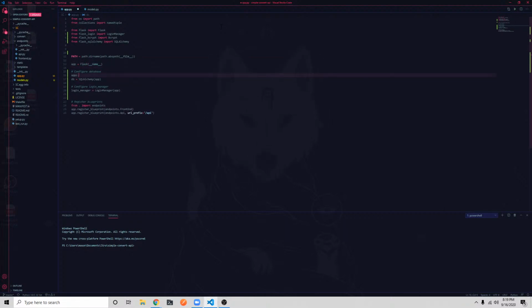So we need to set a couple config. Let me look this up real quick because I can't remember off the top of my head what it is for SQLite. It's like SQLite and then like 3 dashes or something like that. I cannot remember. Let me go over to another one of my repositories real quick. Where do I have one?